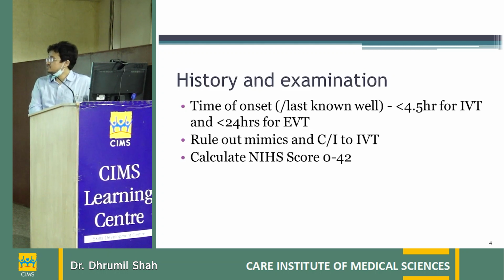score. NIHSS score is a stroke severity score. We calculate it in the emergency. It is given from 0 to 42. Less than 5 is mild stroke, 5 to 15 is moderate stroke, and more than 15 is severe stroke. So we calculate NIHSS score in every patient on arrival.